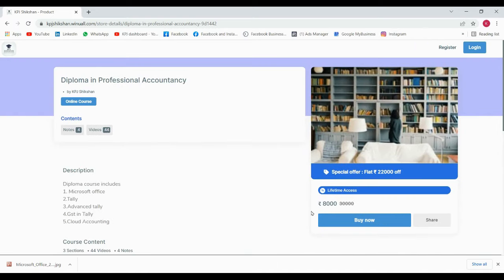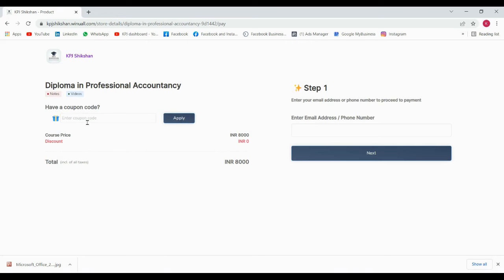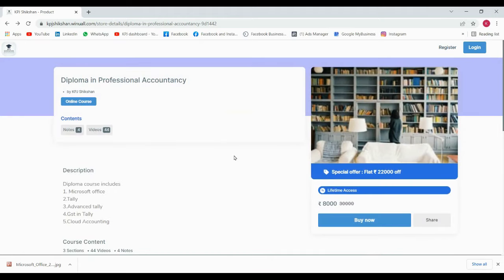If you want to buy, you can just click on the buy now button, and this is the payment option which we have, and you can just enter your details, phone number, email address, and click on next. If you have any coupon code, you can use that coupon code, or else you can just enter and verify yourself and directly make a payment and get the course. And you will get the access for watching all the videos. You can just watch the videos.